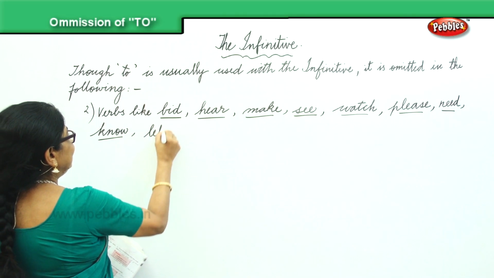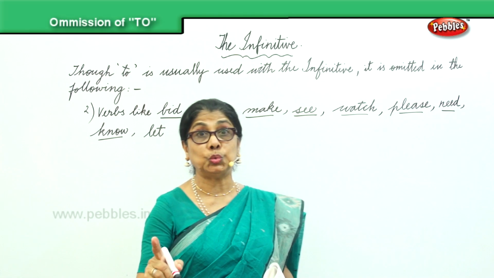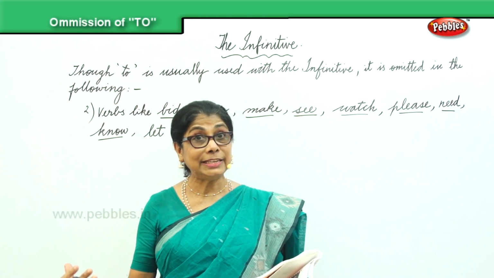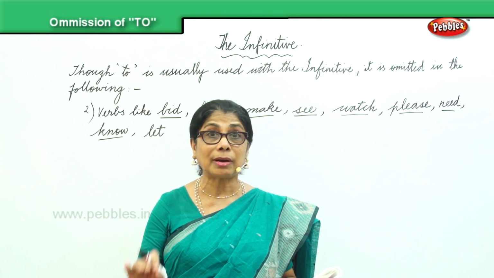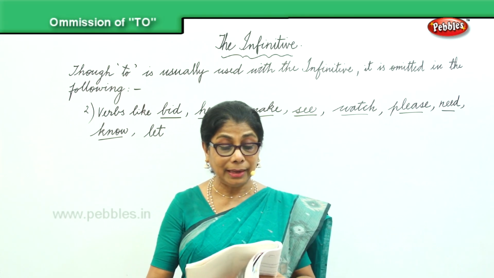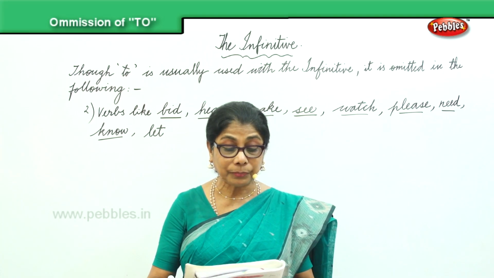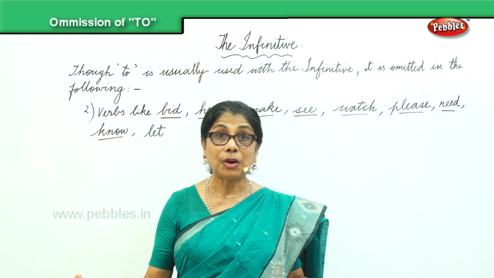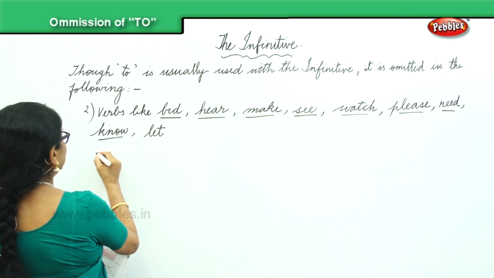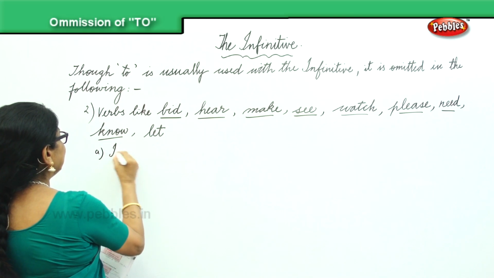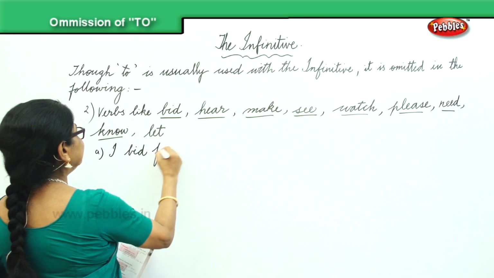When you're using these words, we are omitting to. Using these verbs in the sentence, we do not write to. Now, the first word we have is bid. She bid us, or I bid them farewell. I bid farewell.